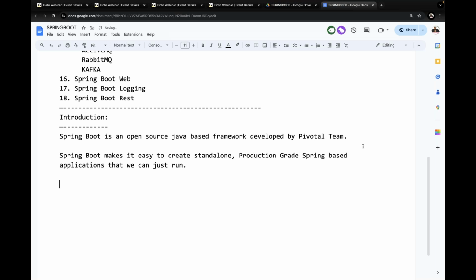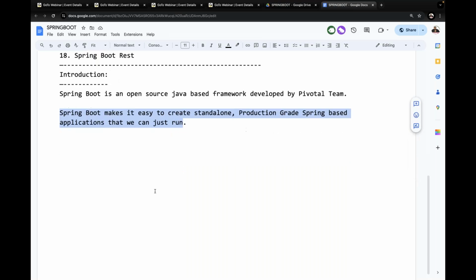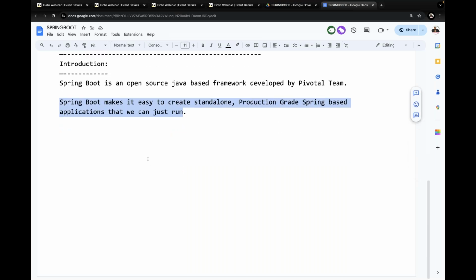That's it. Right, sir. Now there is a lot of meaning inside this statement. Please all of you read out this statement I have given. Spring Boot makes it easy to create standalone production grade Spring based applications that we can just run.